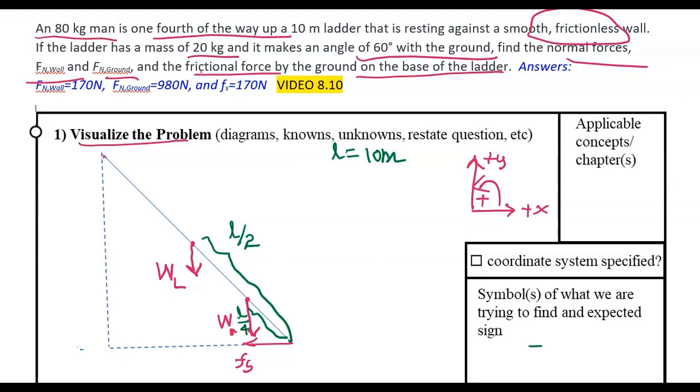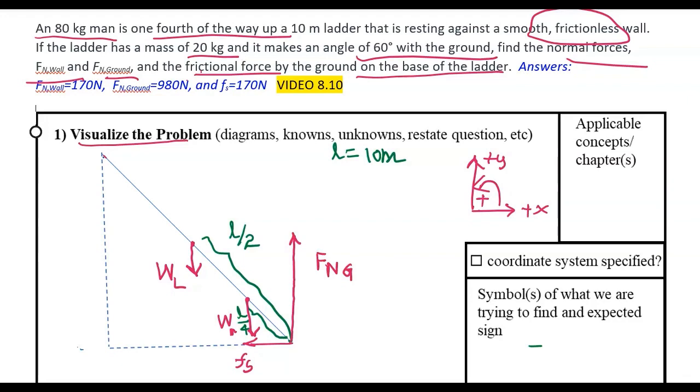There are two forces acting in the negative direction, the weight of the ladder and the weight of the man. In order to balance those two forces, there should be another force acting in the positive direction.